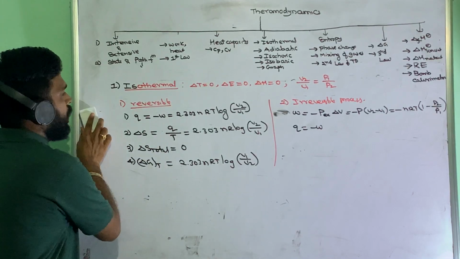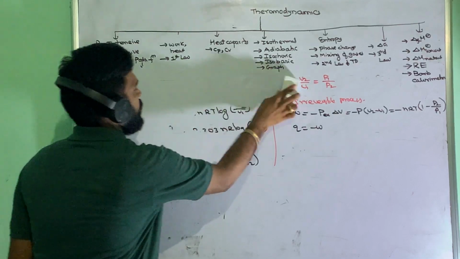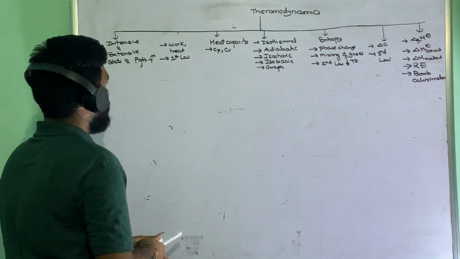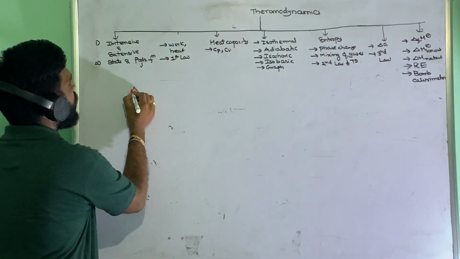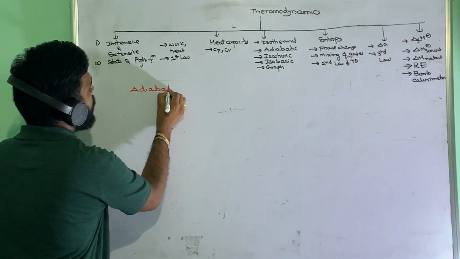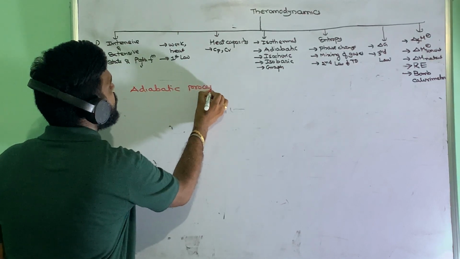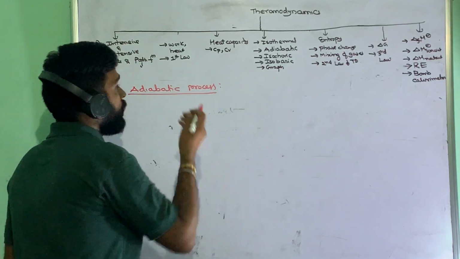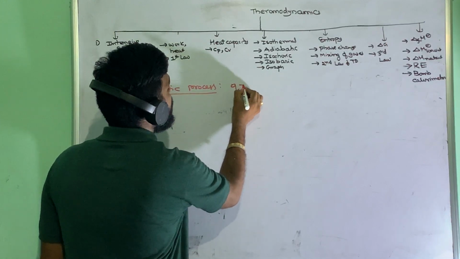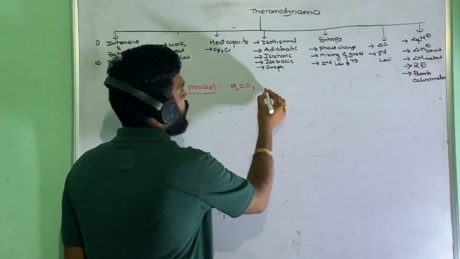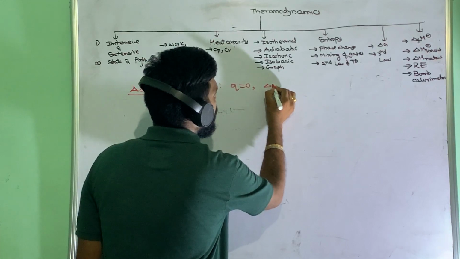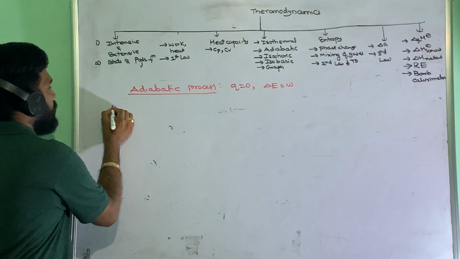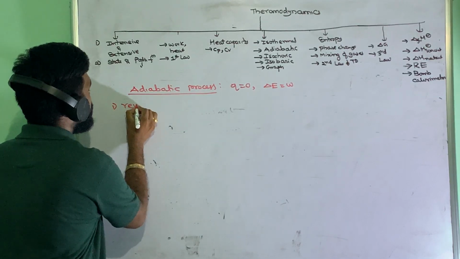Next, the adiabatic process we are taking. In an adiabatic process, what will be 0? Here Q will be 0, and we know that if Q equal to 0, then delta E equals work. Delta E equal to work. First we are taking the reversible process.